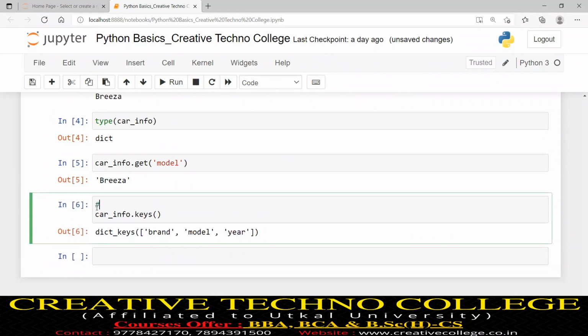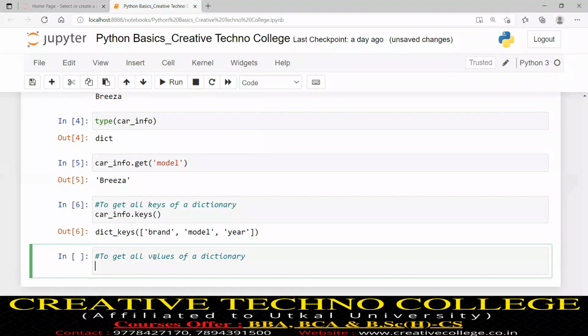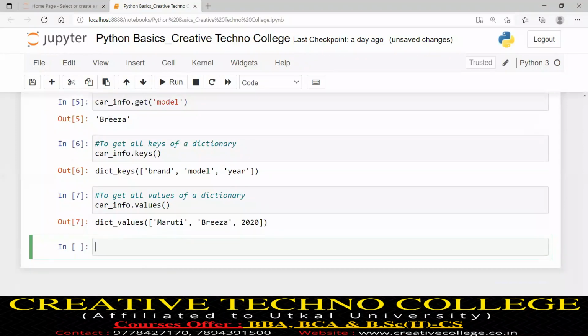To get all keys of a dictionary. Similarly, to get all values of a dictionary, there is the values function, car_info.values. Now I will hit run. So I got Maruti, Brezza, 2020.